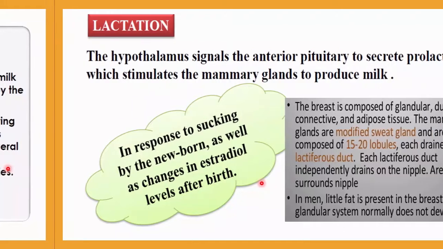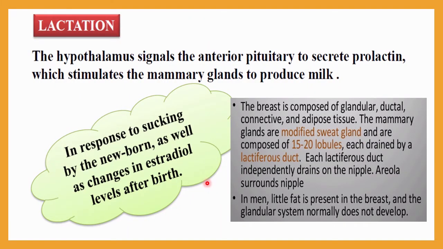The main organ involved in lactation is the breast, or we can say the mammary gland, which we have already discussed, but let me summarize. The breast is composed of glandular or ductal, connective and adipose tissues. The mammary glands are modified sweat glands, so be very clear, mammary glands are nothing but modified sweat glands, and are composed of 15 to 20 lobules, each drained by a lactiferous duct.